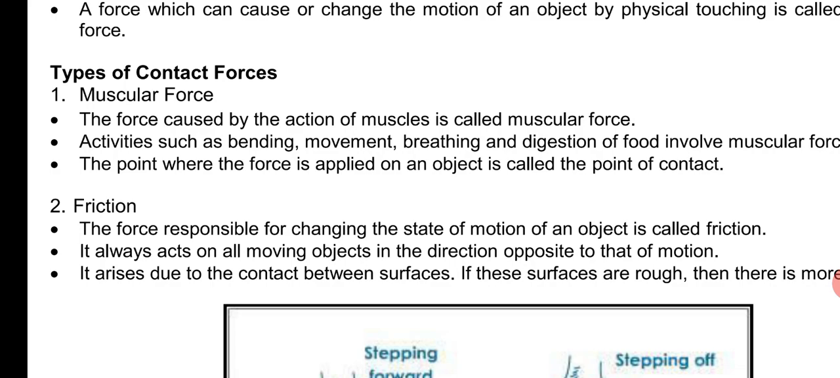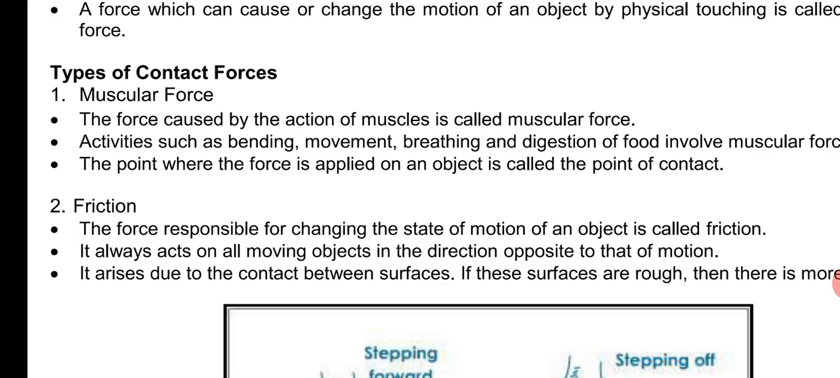Okay, so you will be studying friction in detail in the next chapter. Here, just know the definition and some applications of frictional forces. Okay, so we will move on to the second point.